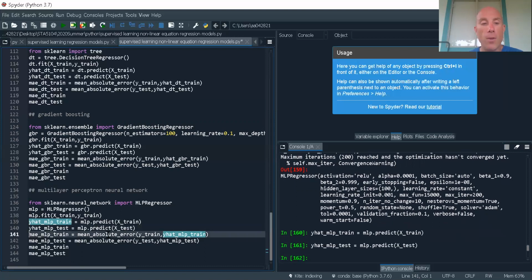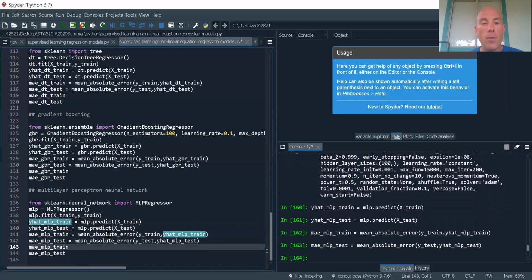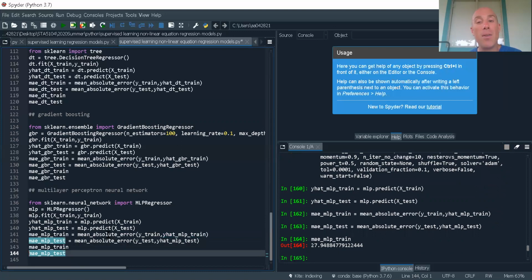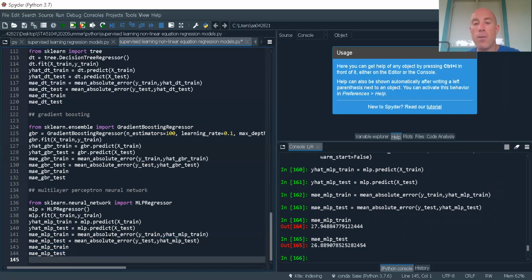Let's get our predictions. Let's go ahead and get our error statistics, our mean absolute error. So let's take a look. It's 27 on my training set. That sucks. That's not good. Let's do our test set. It's about the same. It's actually a little bit better.